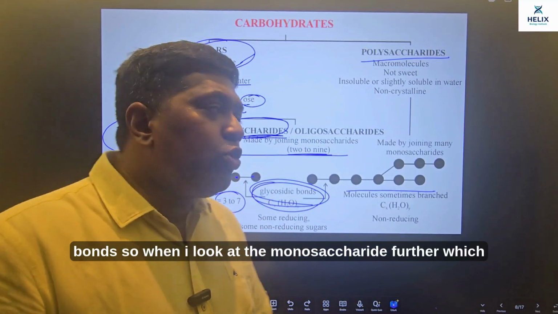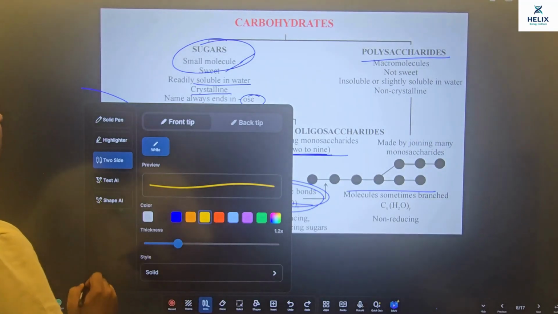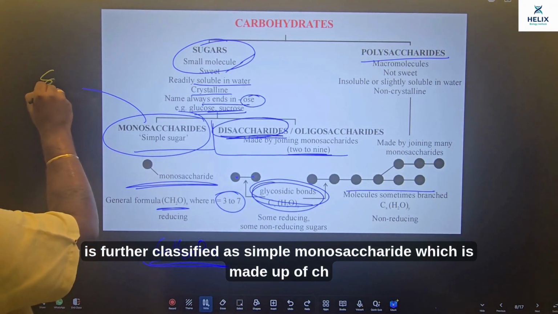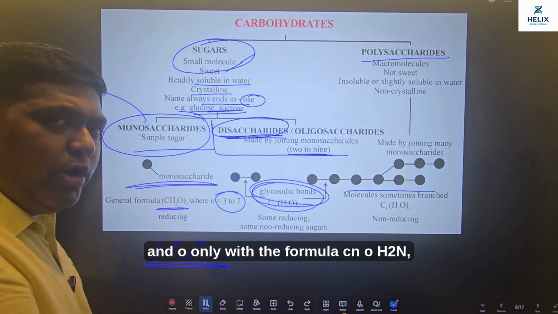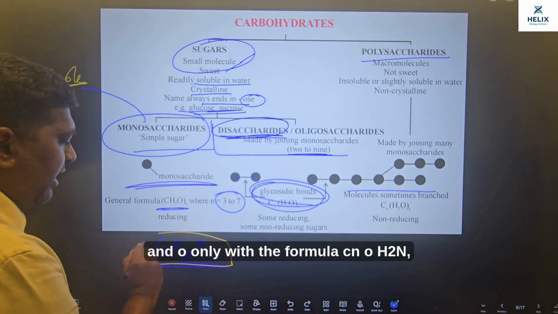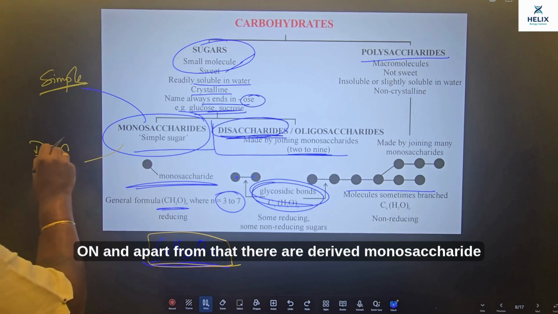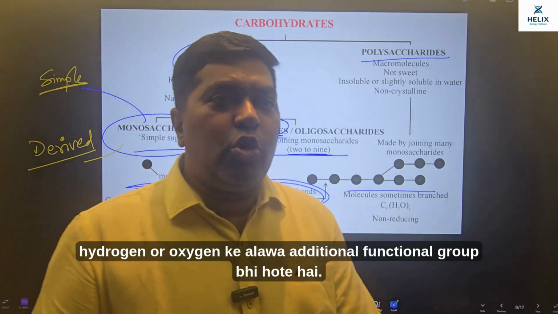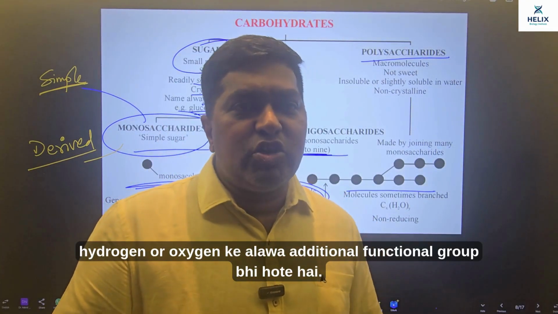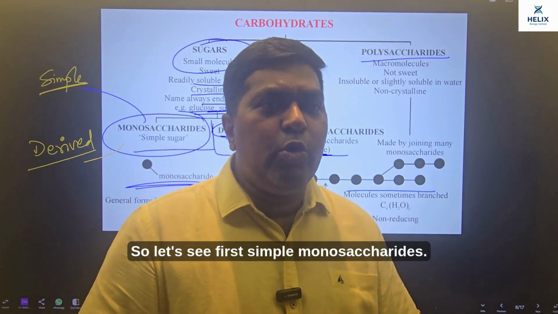So when I look at the monosaccharide further, which is further classified as simple monosaccharide, which is made up of C, H and O only with the formula CnH2nOn, and apart from that there are derived monosaccharides as well, जिसमें कार्बन, हाइड्रोजन और ऑक्सीजन के अलावा एडिशनल फंक्शनल ग्रुप भी होते हैं. So let's see first simple monosaccharides.